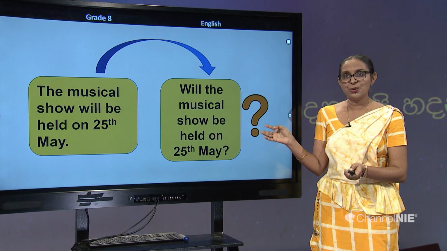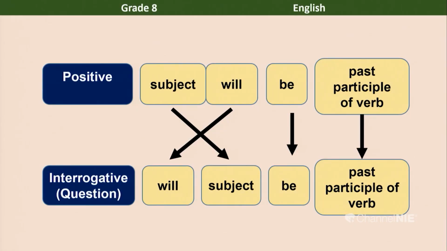We will look at it in the next slide. Here I have the sentence in the positive and then in the interrogative. We have the subject, will, be and the past participle of the verb.